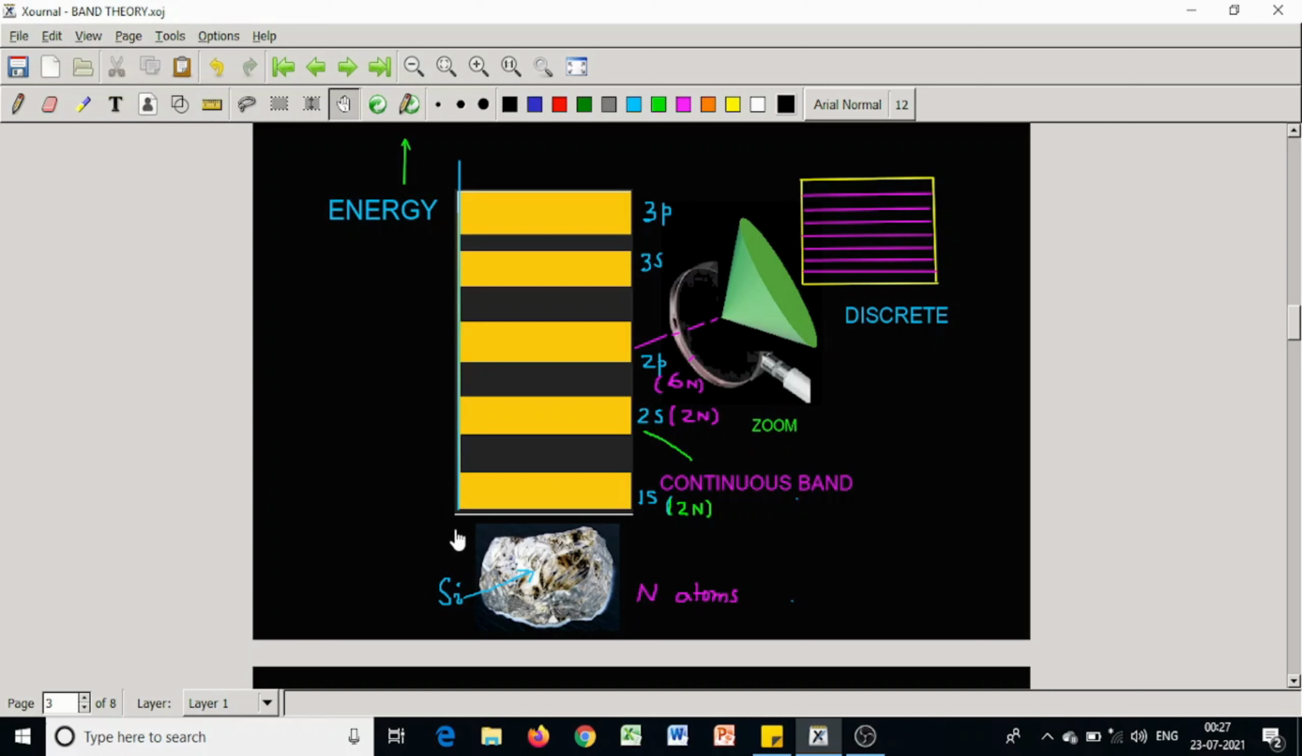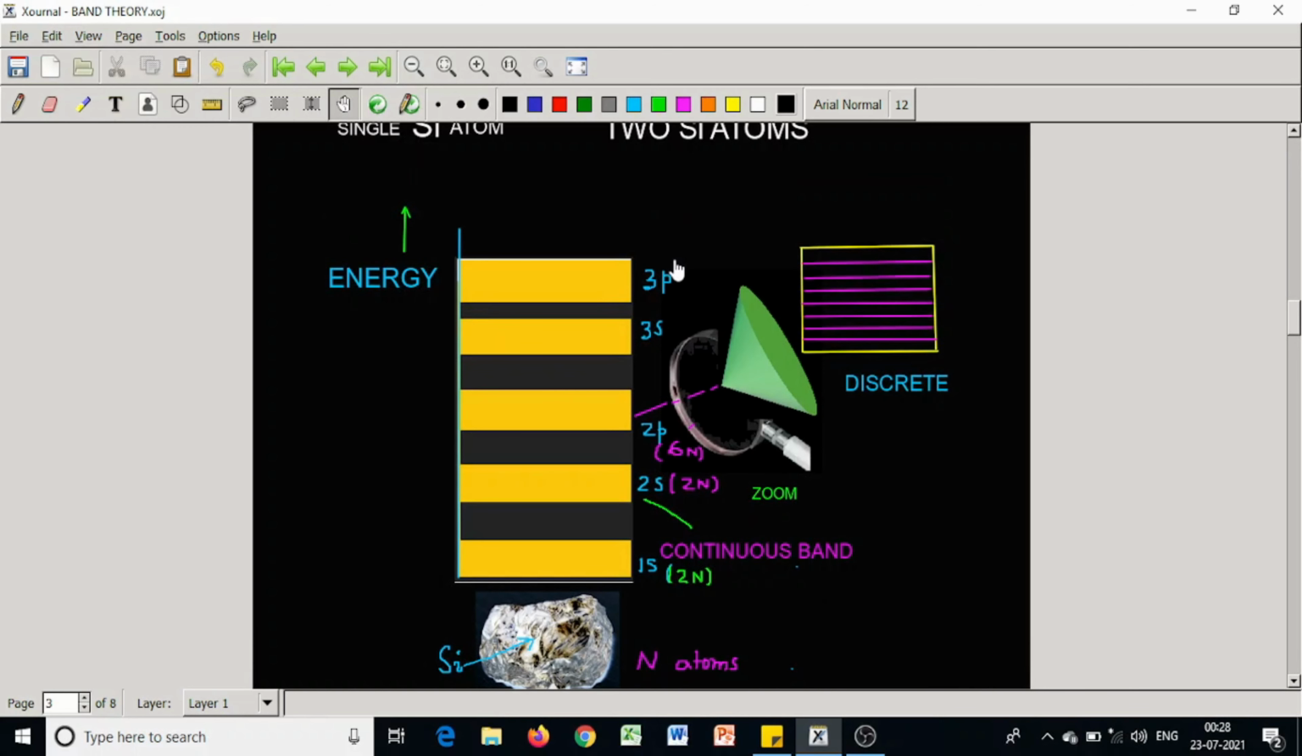Energy along the y-axis, and this is the distance between the atoms when they come close together. So they are so closely spaced that they appear as continuous. These are called continuous bands. This is the uppermost continuous band of the silicon. We will call this valence band afterwards. It is now vacant because there are only 2 electrons in p orbital and there are n atoms. So here 2n atoms, 2n electrons.